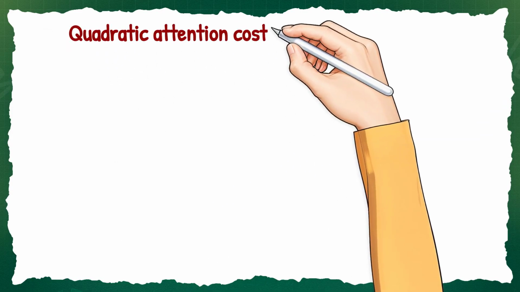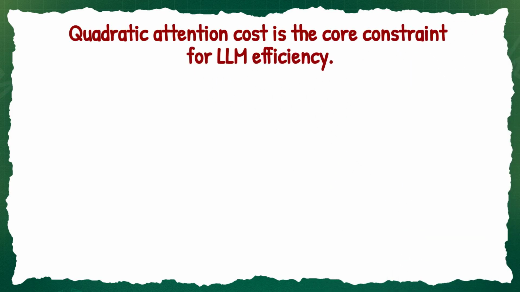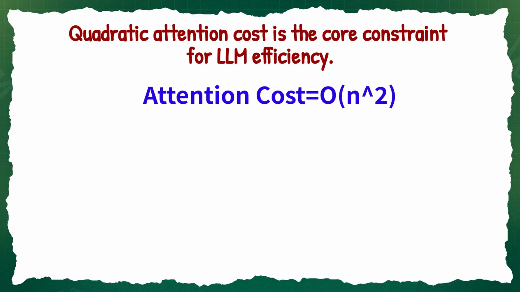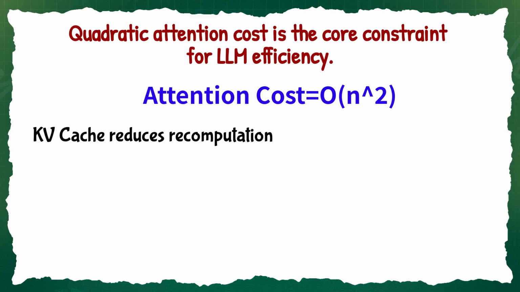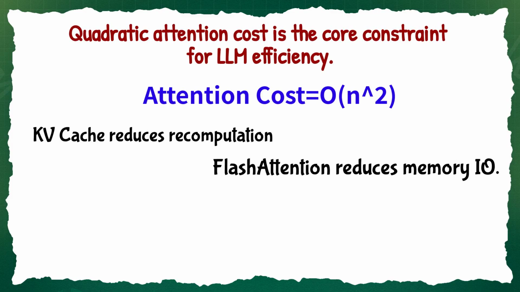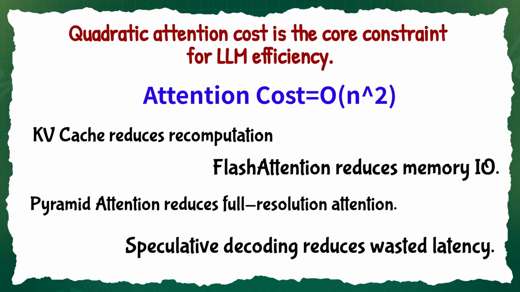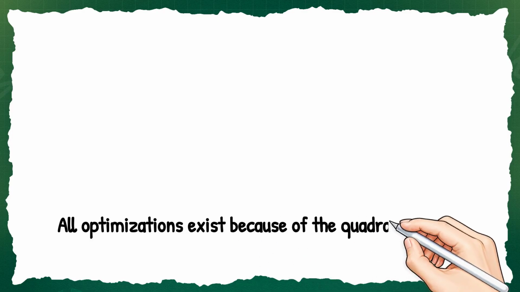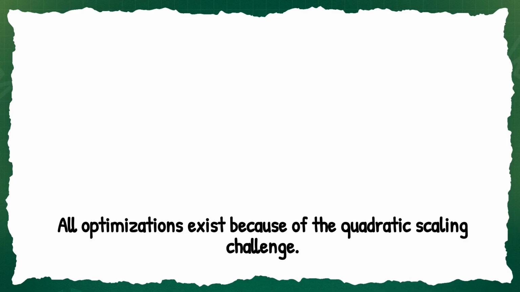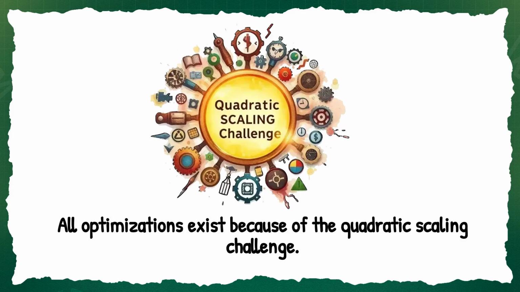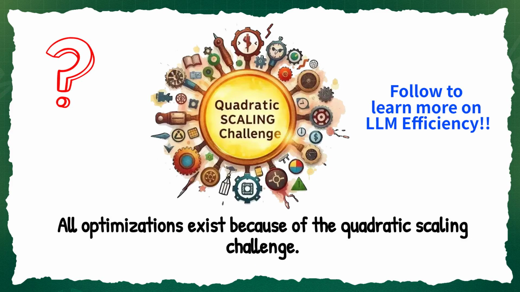This is the core constraint of LLM efficiency. Every optimization you'll see in this series is a response to this equation. Attention cost equals O(n²). KV cache reduces recomputation. Flash attention reduces memory I/O. Pyramid attention reduces full resolution attention. Sparse attention reduces connections. Speculative decoding reduces wasted latency. But they all exist because of one thing: quadratic scaling. If you understand why transformers are quadratic, you understand the central engineering challenge of modern